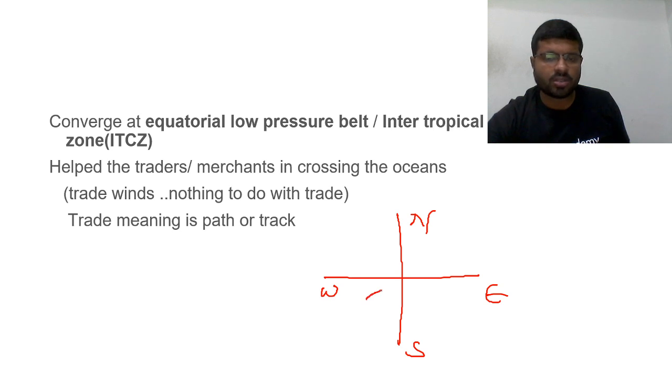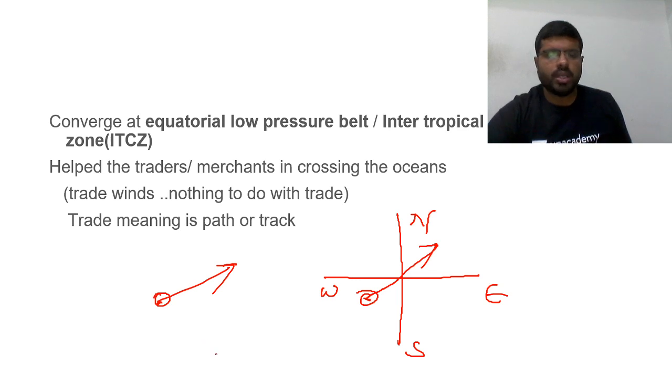If I say a wind is called southwest, this is the direction, south and west. Any wind blowing in this direction, we call southwest. Blowing in this direction, southerly winds. Blowing in this direction, northerly winds.